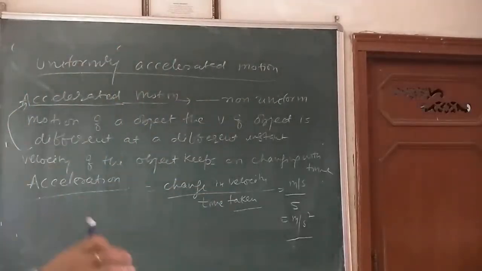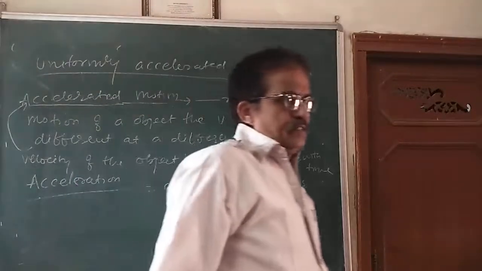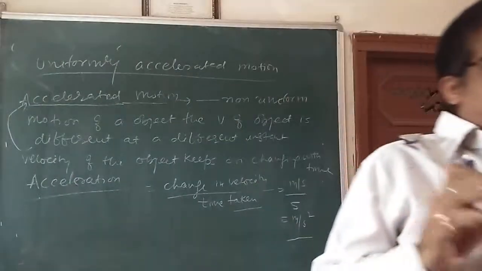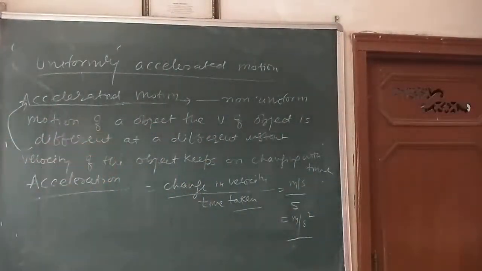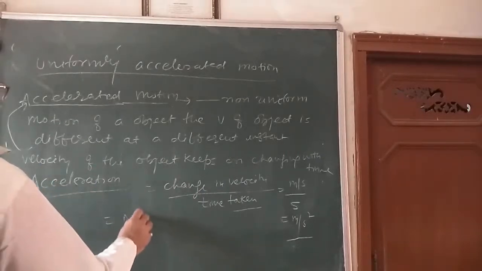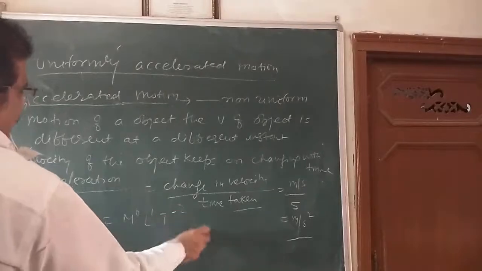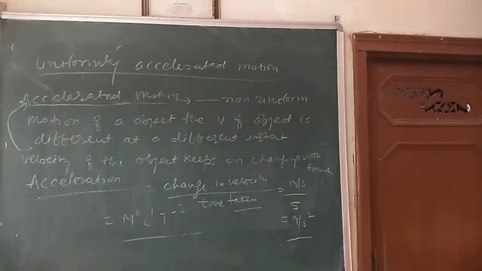Negative acceleration is called retardation or deceleration, and the dimensional formula for acceleration is M0 L1 T minus 2.